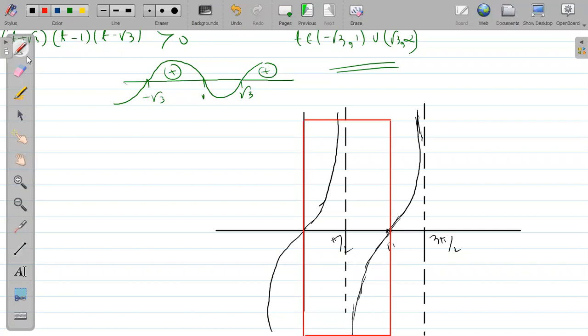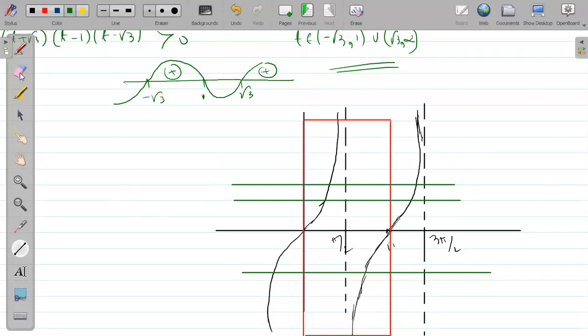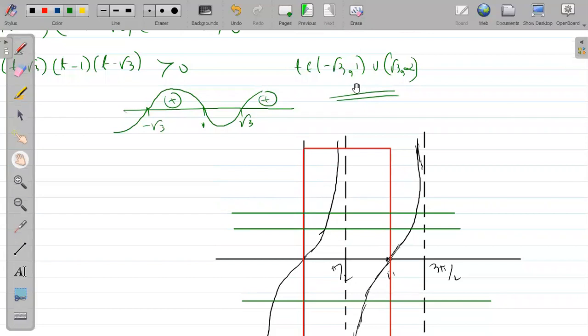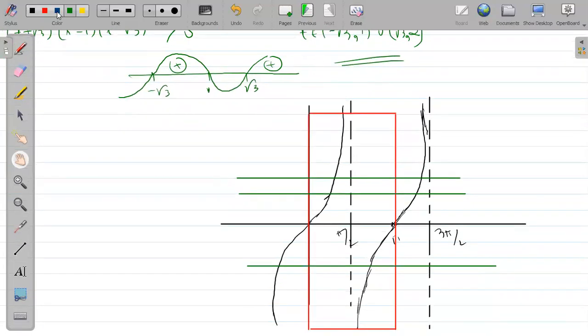Let me draw the lines in, suppose green color lines. Y equal to minus root 3, which line is it? Sir, this line. Y equal to plus root 3 is similarly up above. Y equal to 1 is this line. So basically our function should be such that we get the graph from minus root 3 to 1. Minus root 3 is this one.